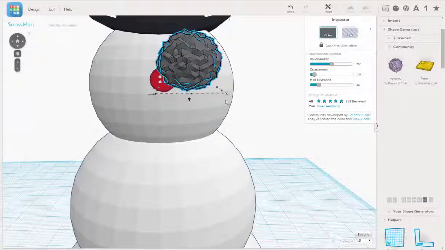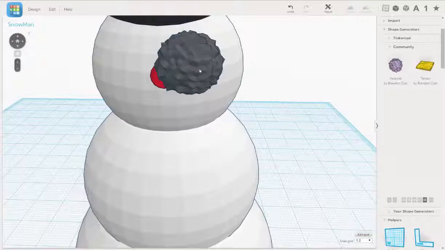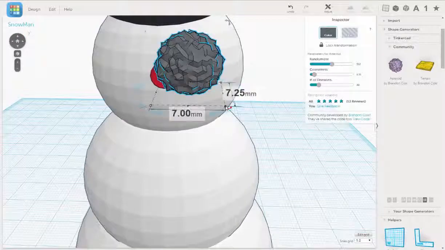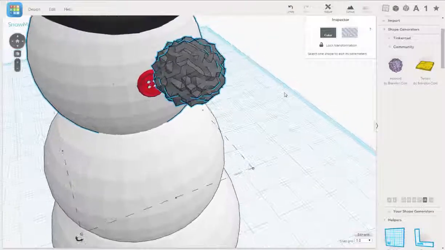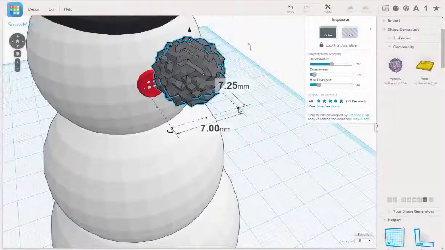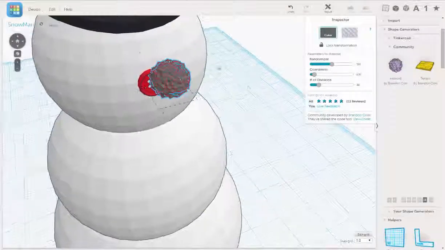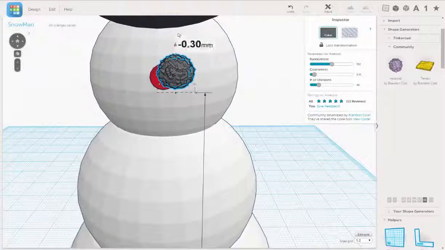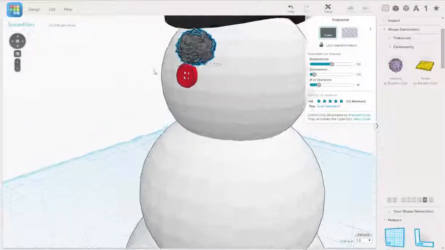It's a little big, so let's select the corner. Okay, select the corner, hold Shift, and we'll drag in. You can use the arrow keys to kind of position it.